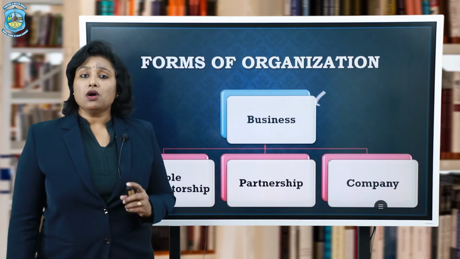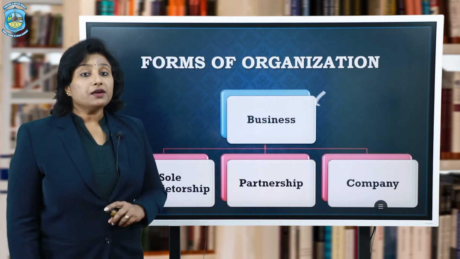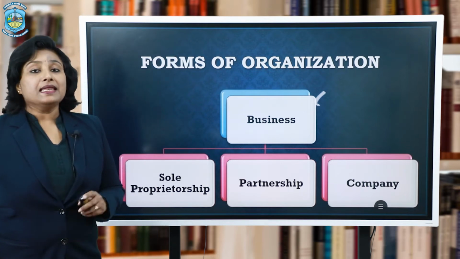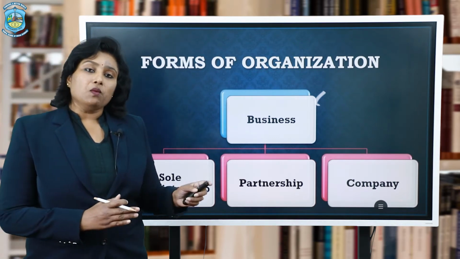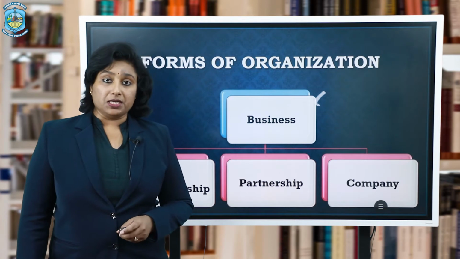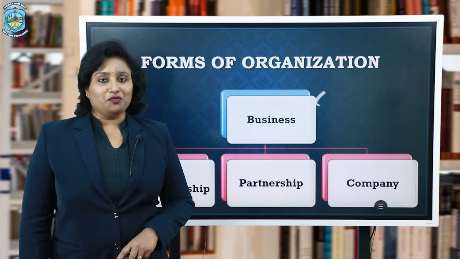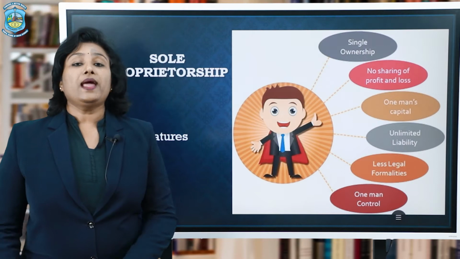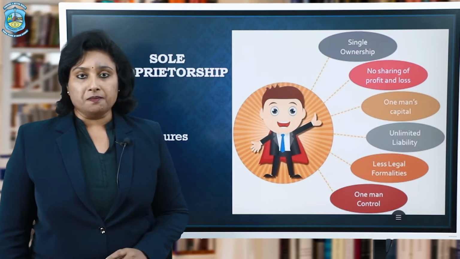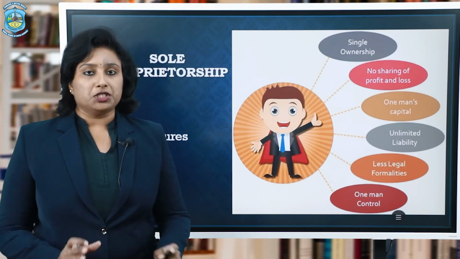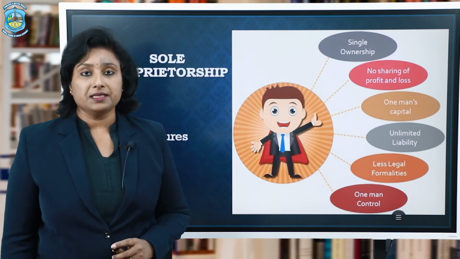And it has a lot of advantages over the other forms of organization. Now, let us understand one by one the features of each form of organization, and especially the partnership form of organization. Well, a sole proprietorship firm has certain special features, or you may call them characteristics.